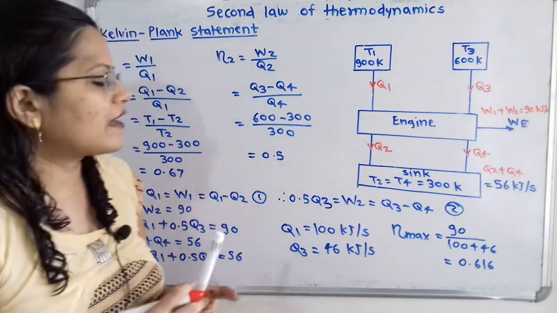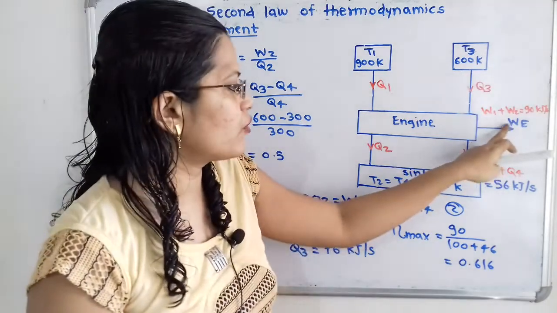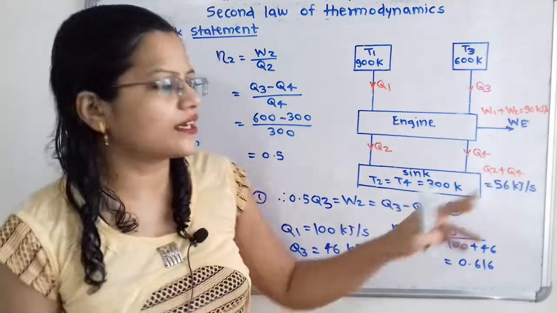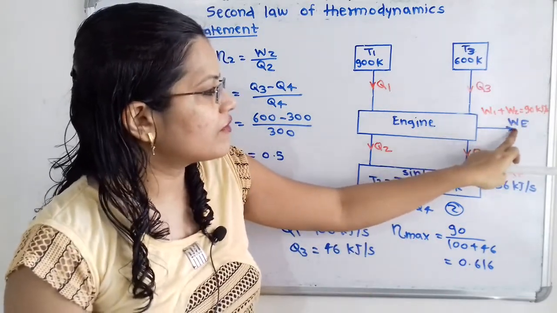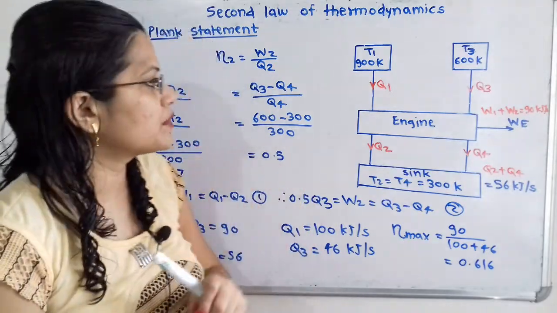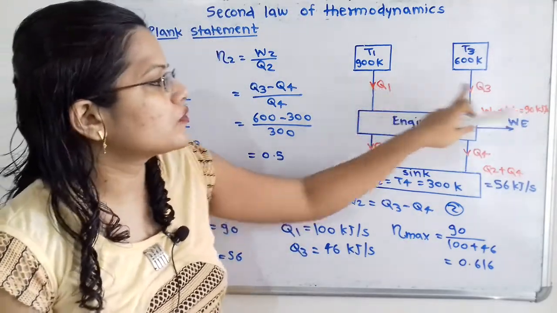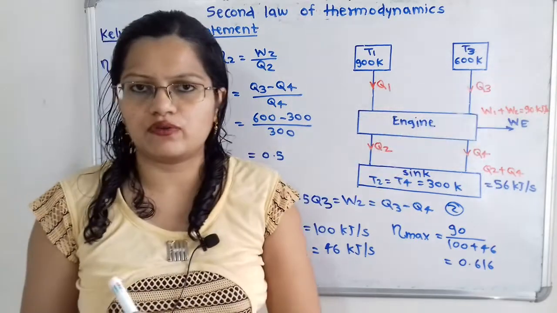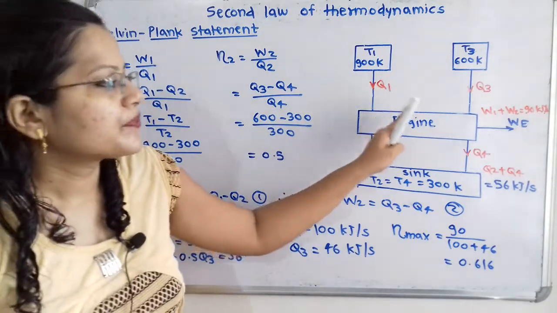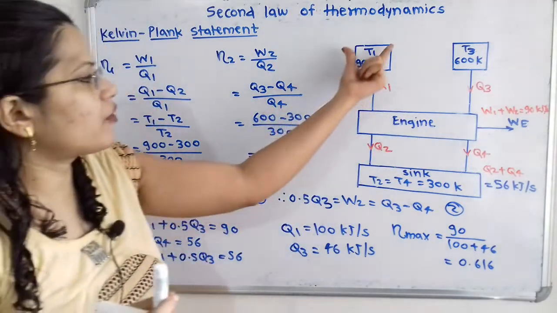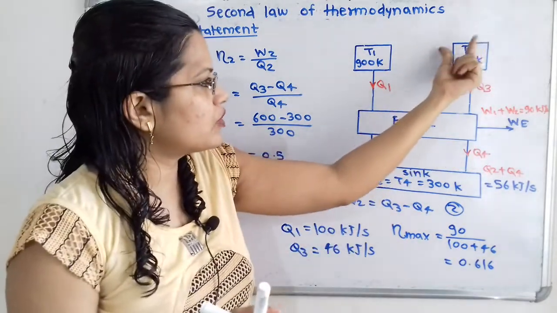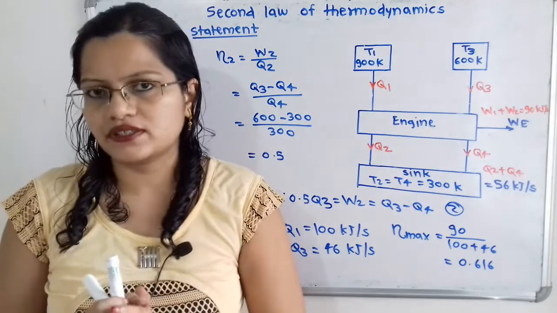For the calculation of maximum efficiency for this engine, we have to take the ratio of output by input. So what is the output? That is the total work. So total work is 90 kJ per second, that is given. But what is the input? The input is the heat energy, that is Q1 plus Q3, which we have to find out. So how to find it? For that we will take the formula for the efficiency for the first higher temperature reservoir, and then the formula for efficiency for the second higher temperature reservoir.